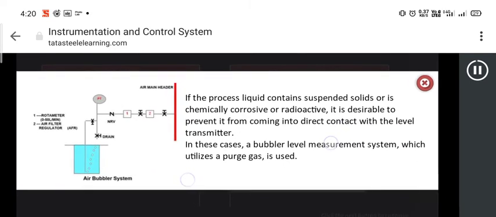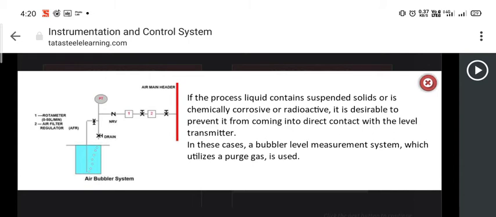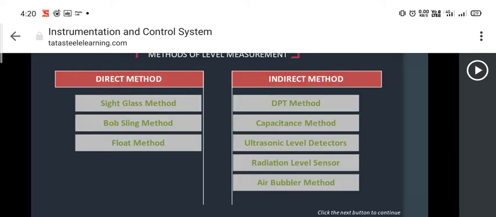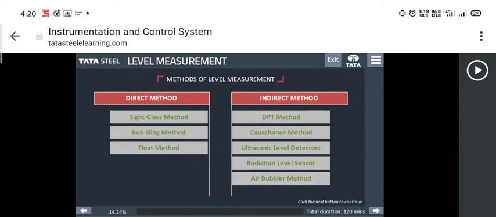If the process liquid contains suspended solids or is chemically corrosive or radioactive, it is desirable to prevent it from coming into direct contact with the level transmitter. In these cases, a bubbler level measurement system, which utilizes a purge gas, is used.